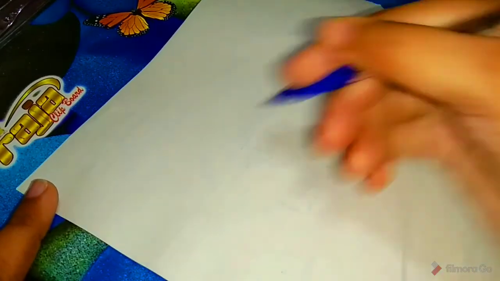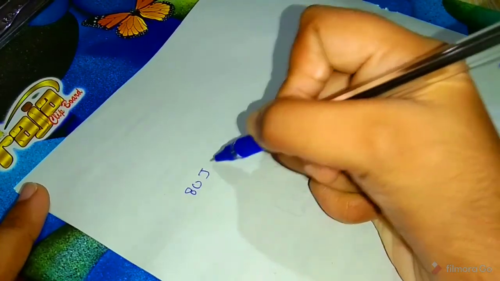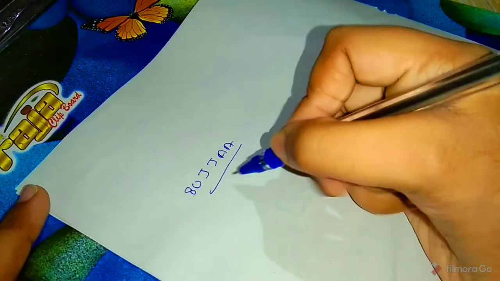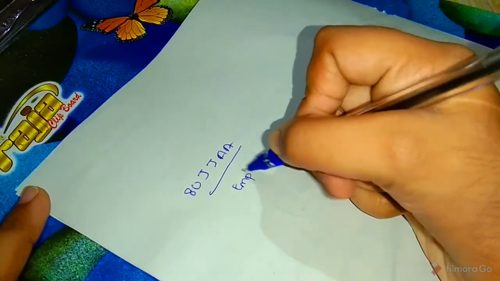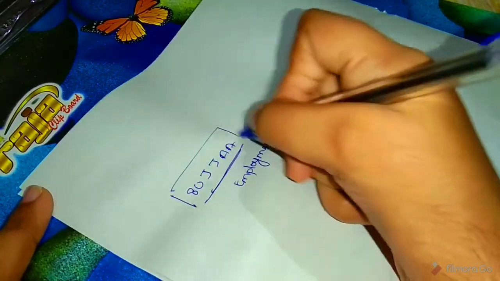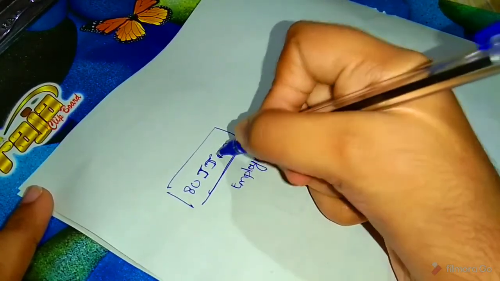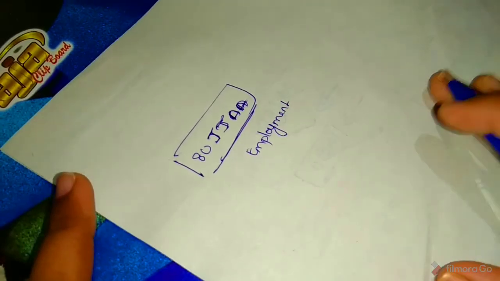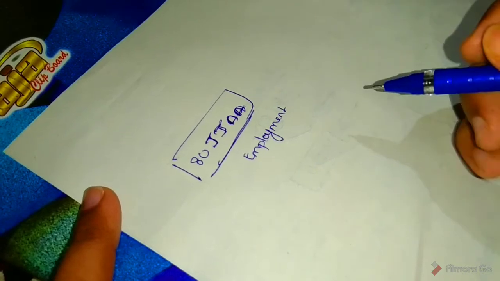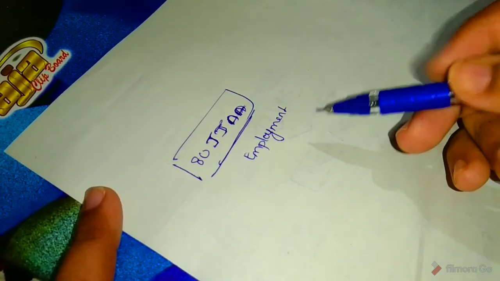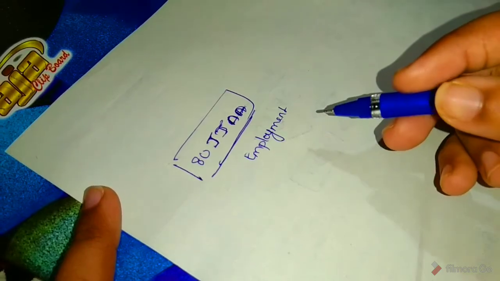Next section 80JJAA, employment of new workman. So here the eligible assessee is one to whom tax audit under section 44AB is applicable.